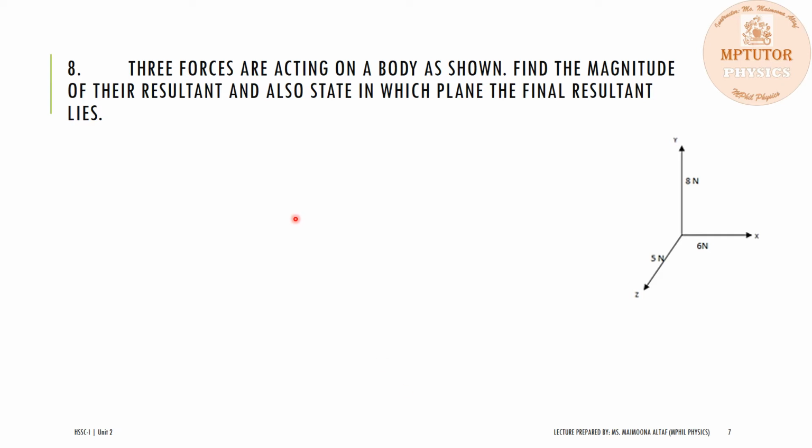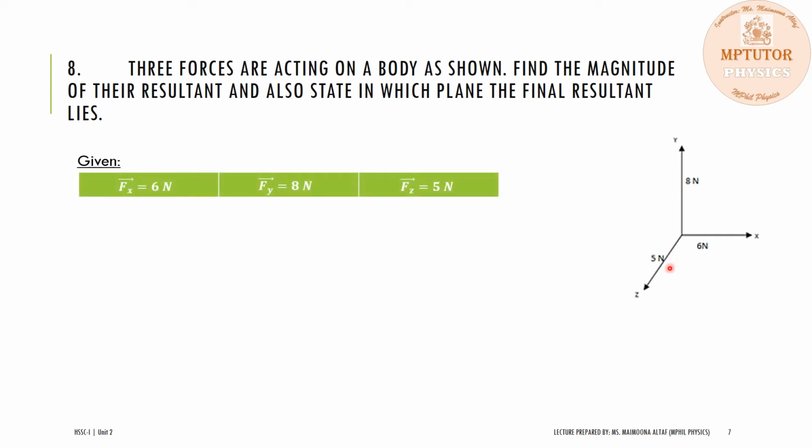Question number 8 is, three forces are acting on a body as shown in the figure. Find the magnitude of their resultant and also state in which plane the final resultant lies. The three forces are given which are acting on a body. 6 Newton force acts along the x-axis, 8 Newton force acts along the y-axis, while the 5 Newton force acts along the z-axis. And we have to find out the resultant force and its direction.